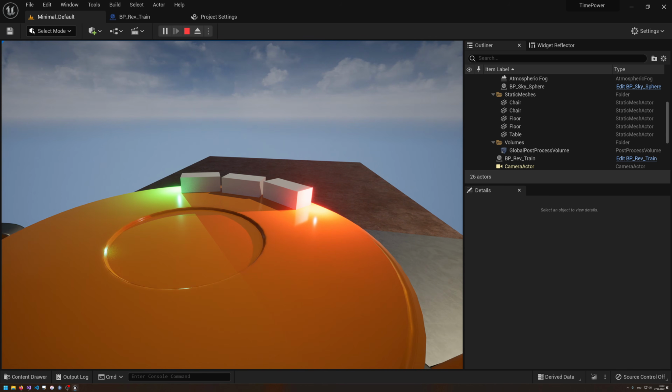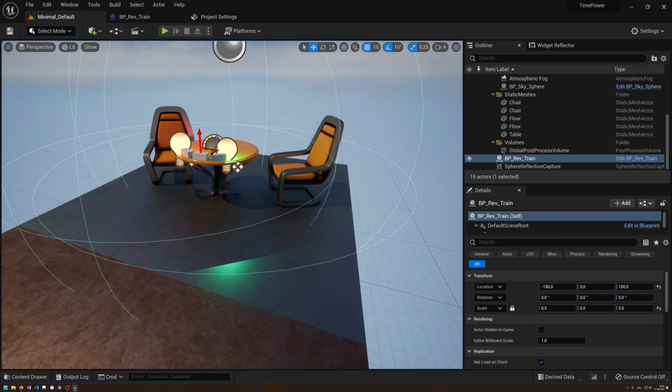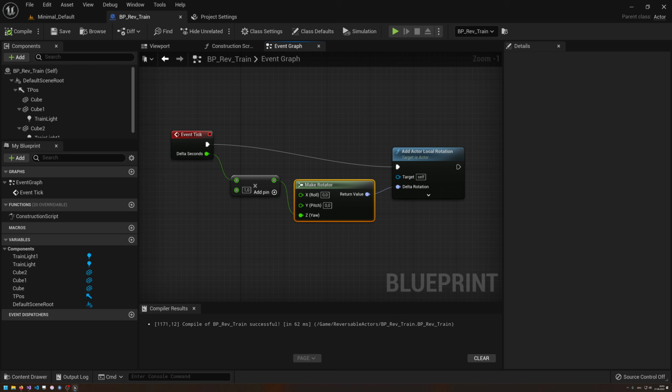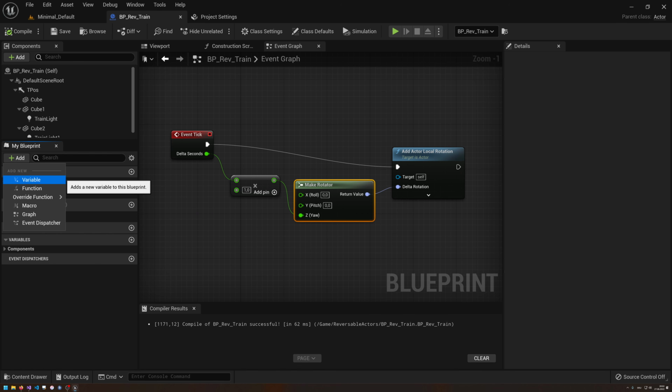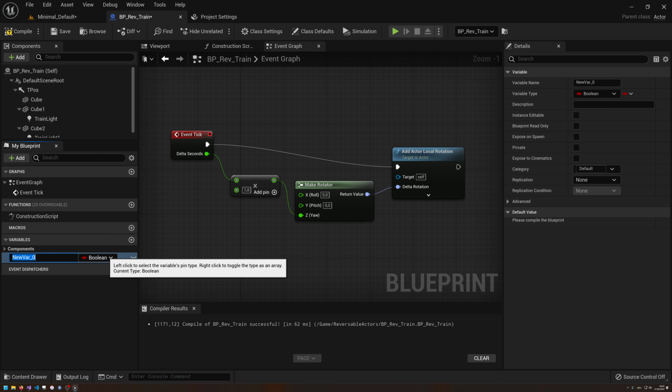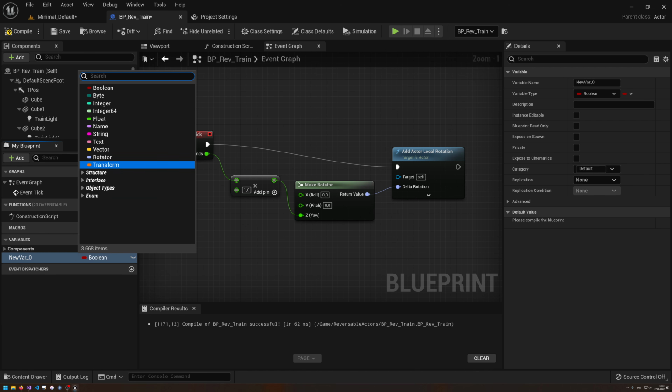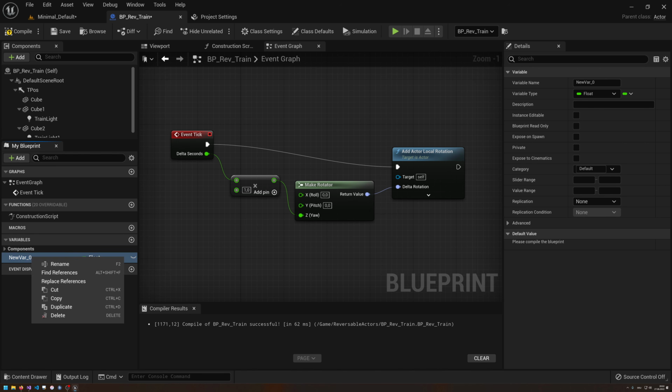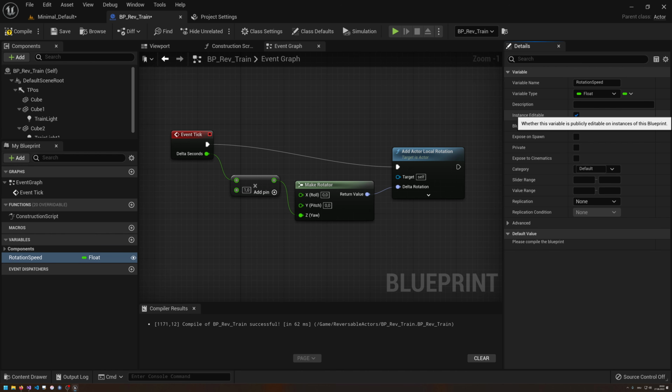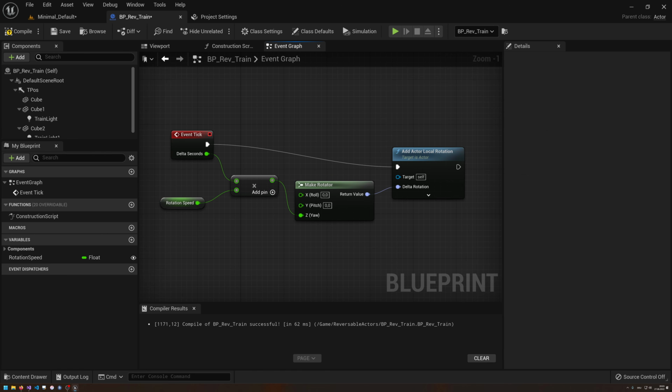It's, however, not very cooperative in rotating. It's just a bit too slow. I could make this... Okay, let's do this in a proper variable. This is going to be a float. Let's call this rotation speed. Instance editable means that we can edit this per instance. And now let's get the rotation speed and just plunk it in there.